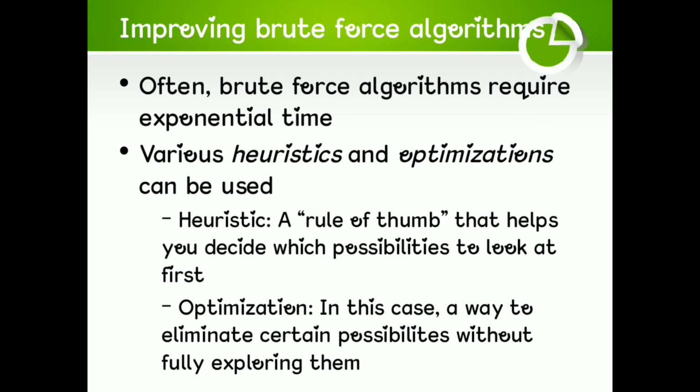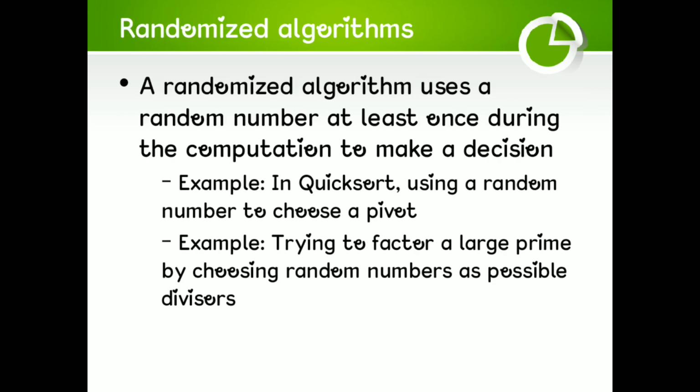Improving brute force algorithms. Often brute force algorithms require exponential time. Various heuristics and optimizations can be used. Heuristic: a rule of thumb that helps you decide which possibilities to look at first. Optimization: in this case, a way to eliminate certain possibilities without fully exploring them.